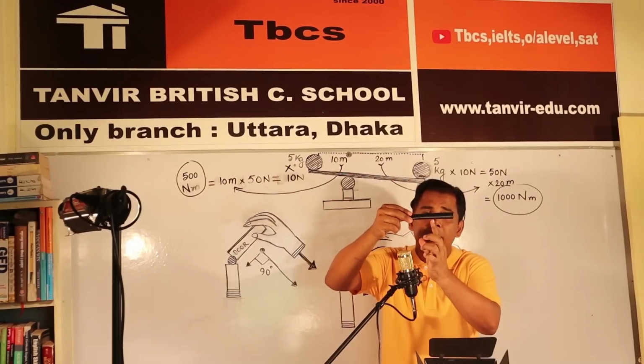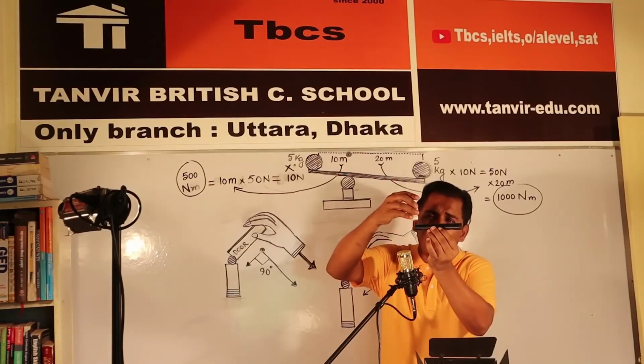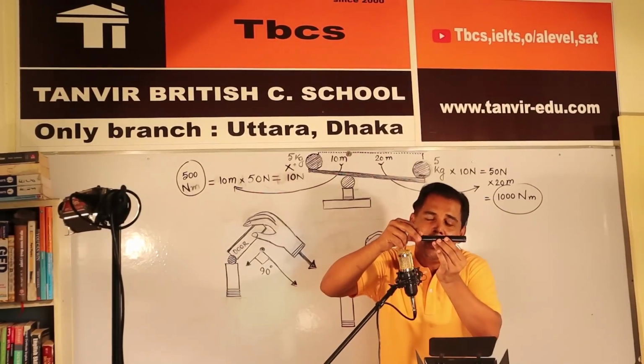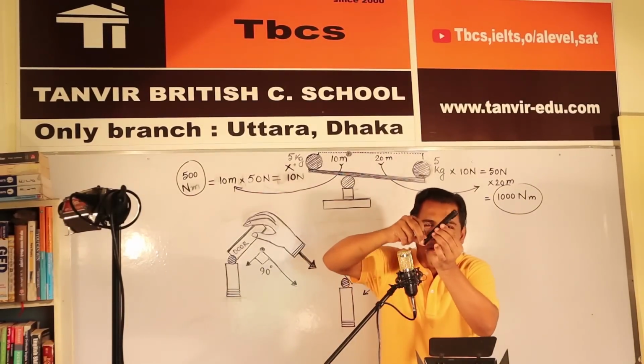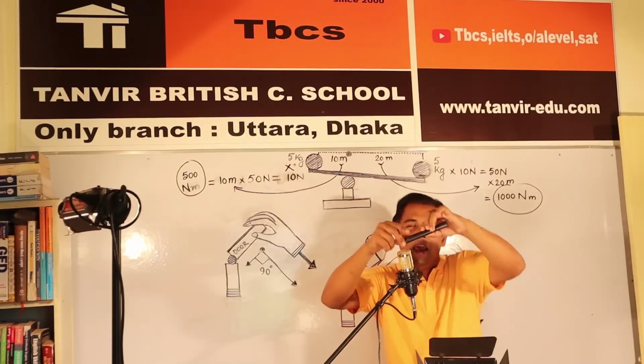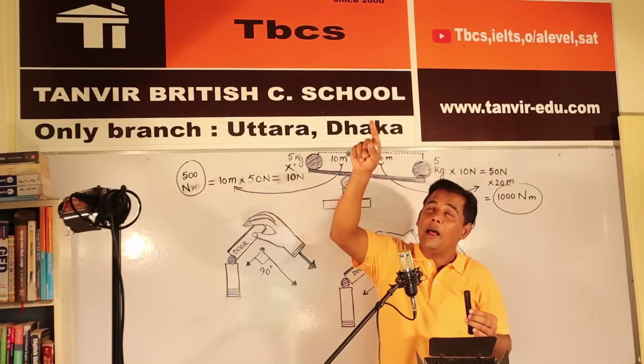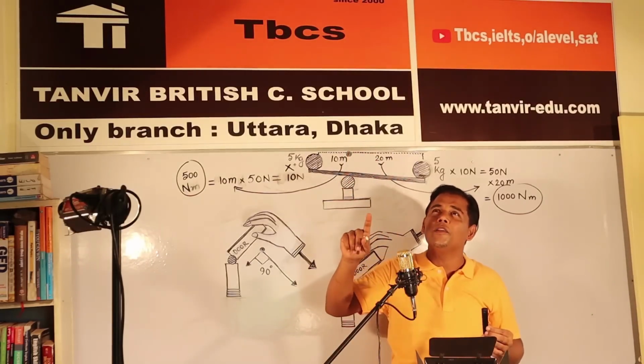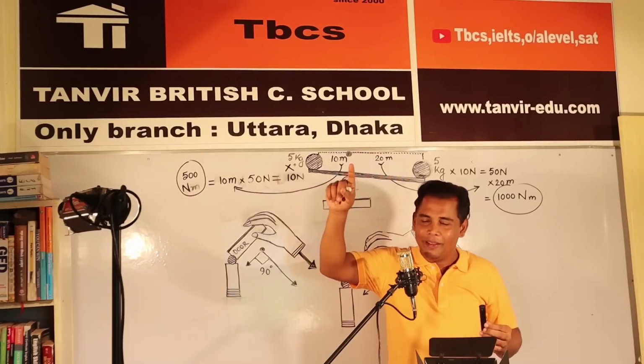So over a stick, this is the pivot. If you put anything here, the material will feel moment here, and this way it will start moving, and that is called clockwise. I mean like a clock. What is clockwise? Clockwise means moving like a clock.